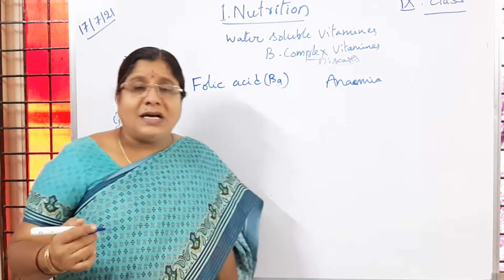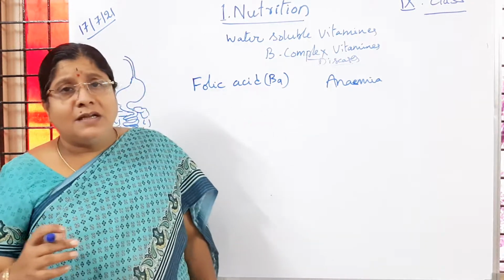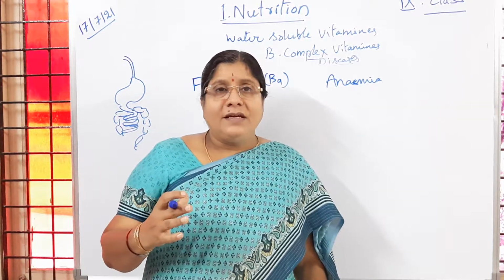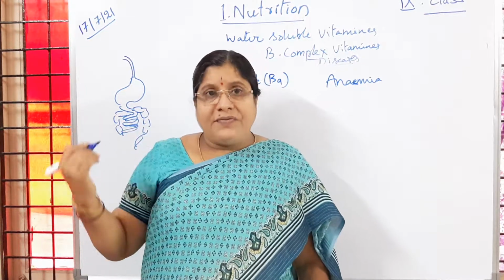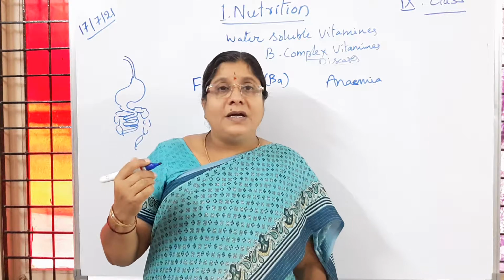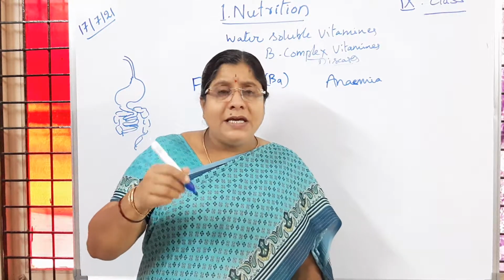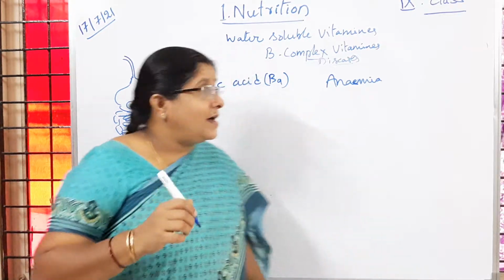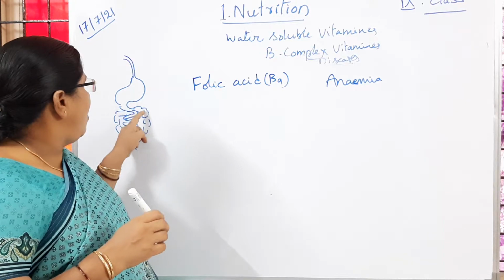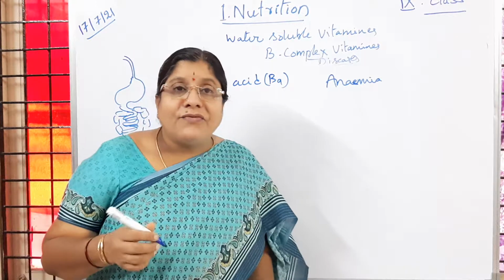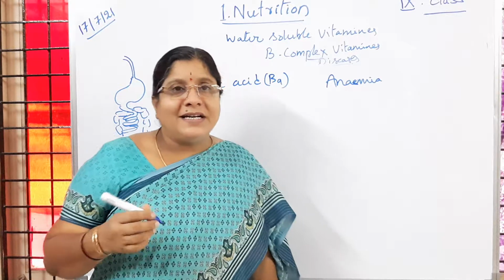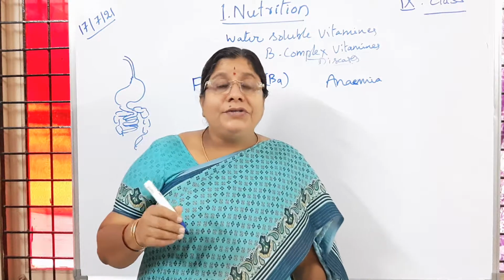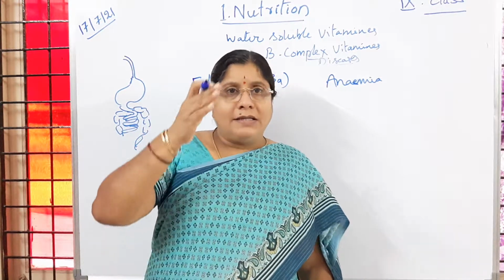So what is that mucus? Mucus is a sticky substance, or we can call it mucin. It is secreted by the mucus glands present in the different organs of our digestive system. They produce a slimy substance which protects the epithelial cells of all these organs from the action of acids. Concentrated hydrochloric acid is produced in our body, but it is not going to kill the cells because of that mucus layer.